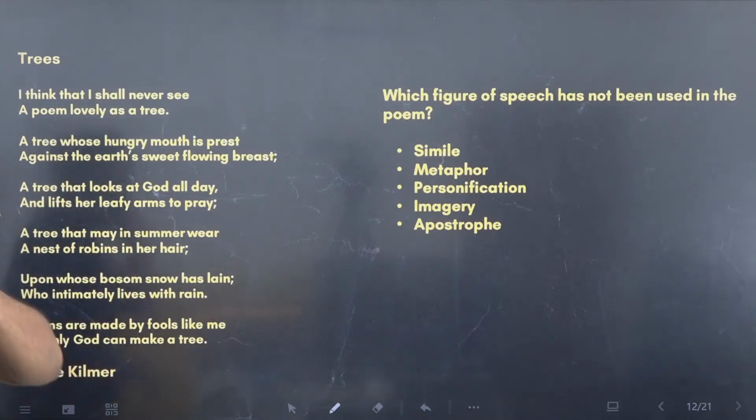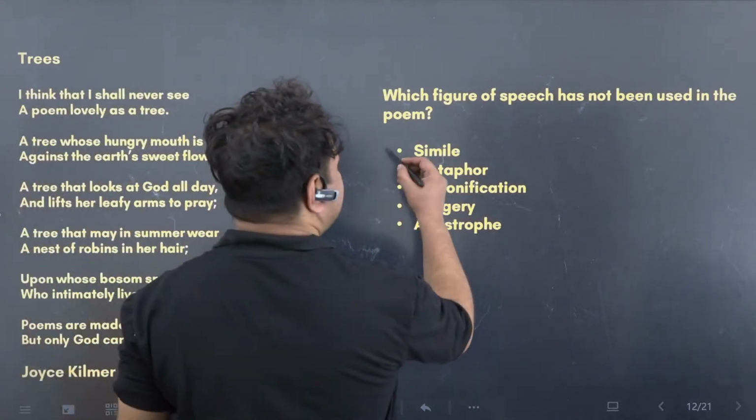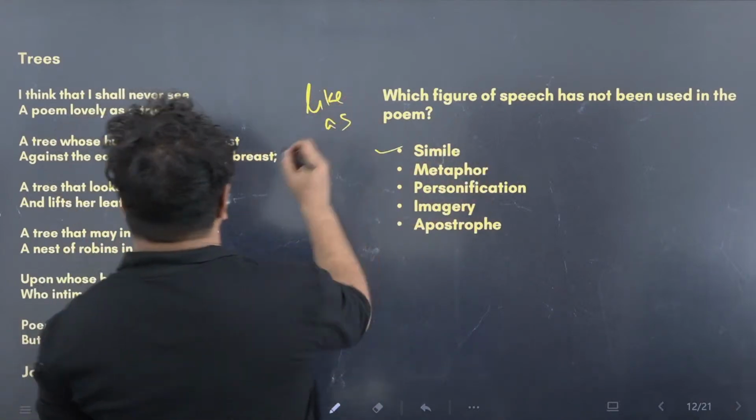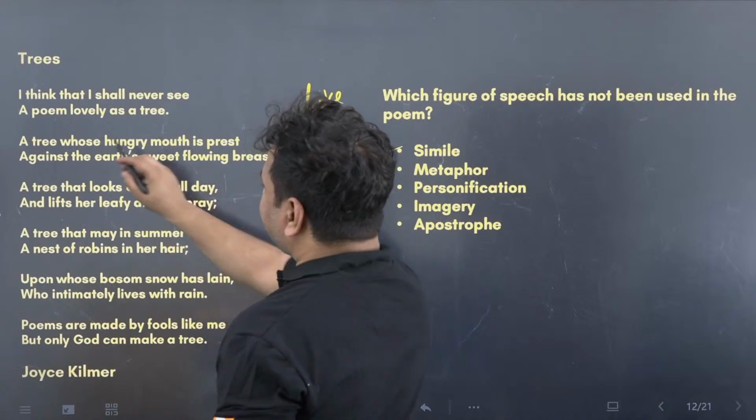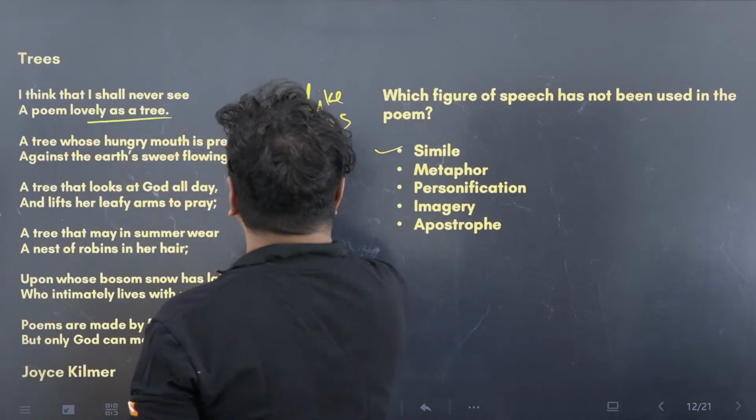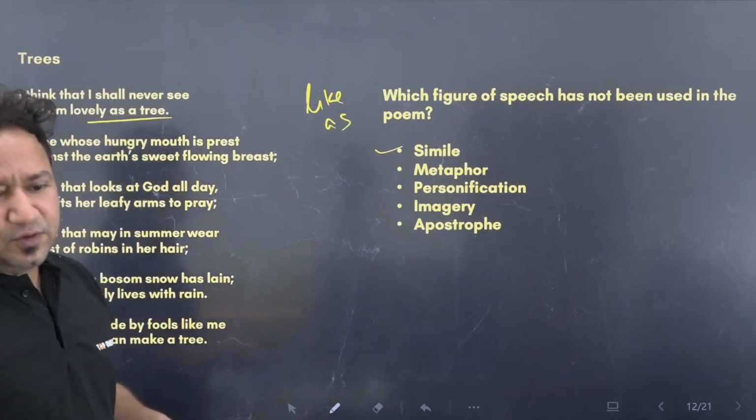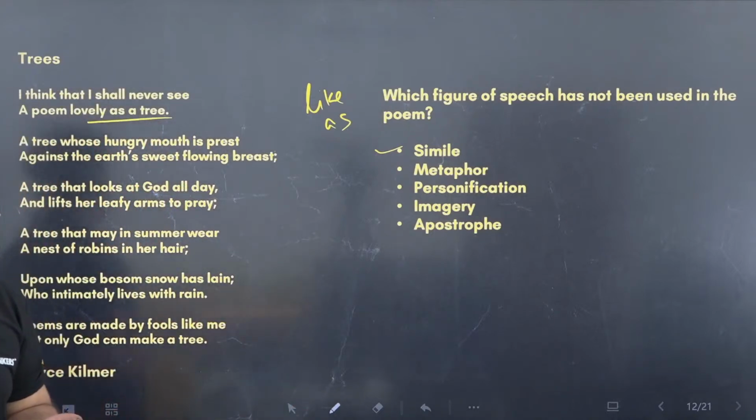Okay. Similarly, you understand like two things are compared with the words like or as. It is done right here: a poem lovely as a tree. So simile is already there. Metaphor, like you compare two things without using any kind of word, like or as. There's no need to say it. If you compare, it's a metaphor. So tree has already been kind of compared.